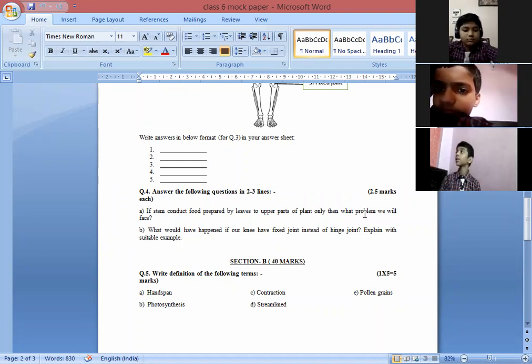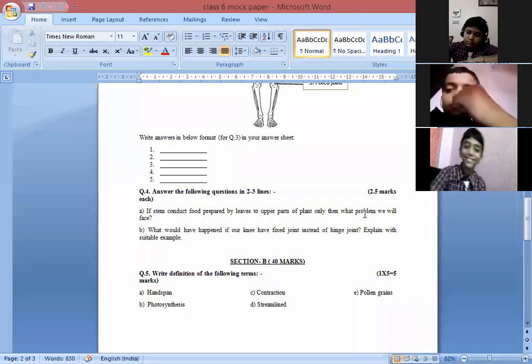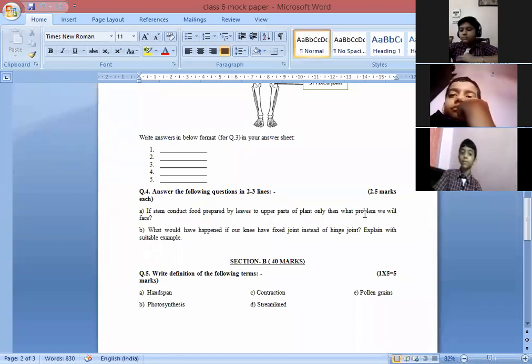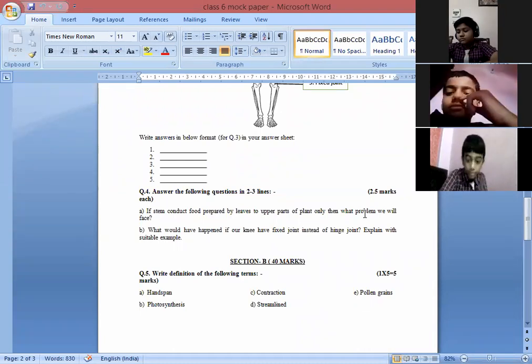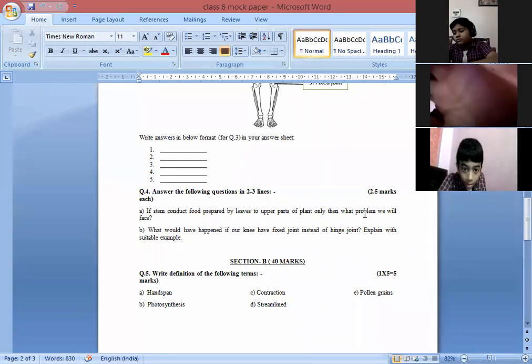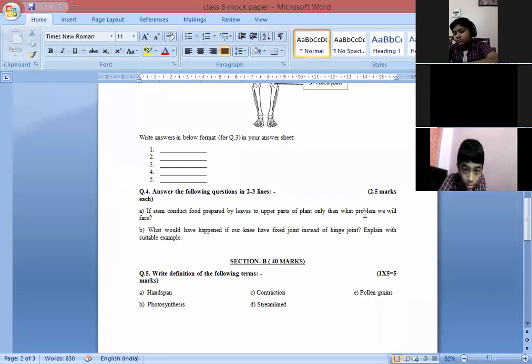Now the food is prepared in the leaves and that is sent to all parts of the plant. So the stem has to transport this food prepared to all parts of the plant. Then there will be no growth of the plant. The plant will not be growing in a proper way.